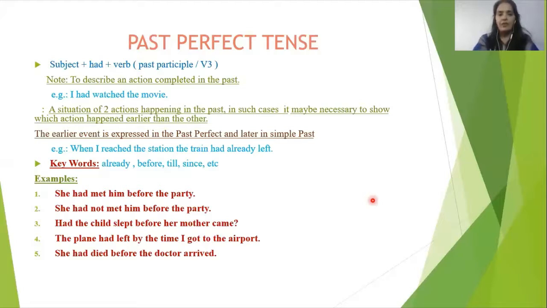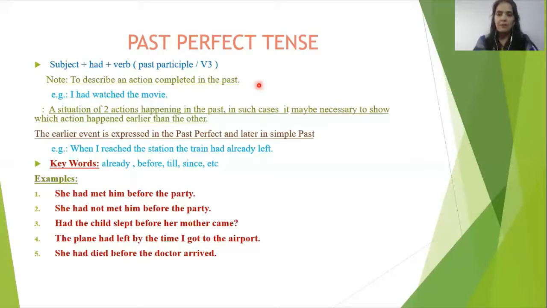Now past perfect. Yes, children, perfect. Again, I'm reminding you, perfect means perfectly done. Any work is perfectly done. So that is past perfect tense. See, it describes an action completed in the past, when we are sure that any work which was started in the past time had been completed at that time. So that is past perfect tense.